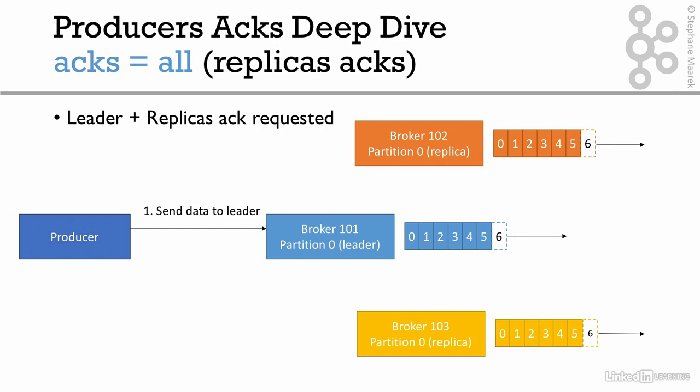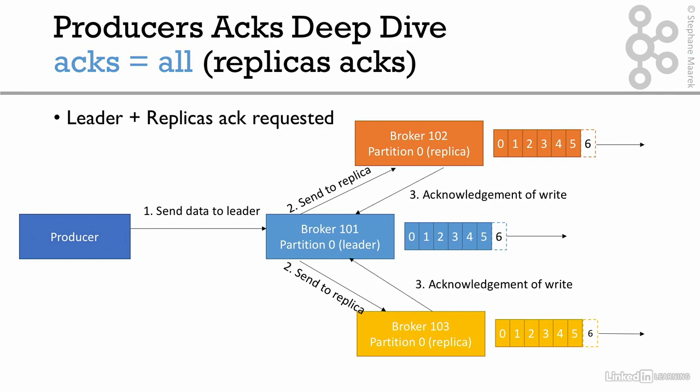Now the producer sends the data to the leader, right? And the leader says, yeah, I got it. And then it sends it to the replicas through the replication process. This is simplified, but it sends it to the replicas. The replica says, yep, I got it. Here is an acknowledgement for you, leader, that we have indeed gotten the data and wrote it to our log. So the leaders acknowledge, which is what's called Acks equals all. And then when the leader has gotten all the acknowledgements from all the replicas, hence the name all, it will send a response to the producer and say, you know what, we're good.